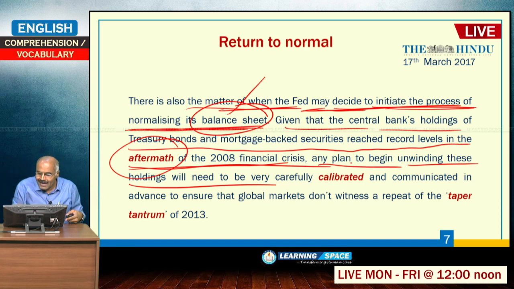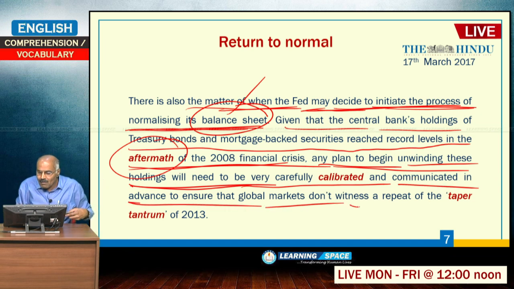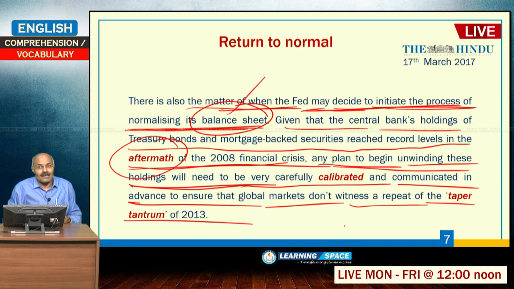So, any plan to begin unwinding these holdings will need to be very carefully calibrated and communicated in advance to ensure that global markets do not witness a repeat of the taper tantrum of 2013. So, here many bonds are with the central bank. To normalize the balance sheet, they have to start selling those bonds to the public, and that has to be done in a careful manner.